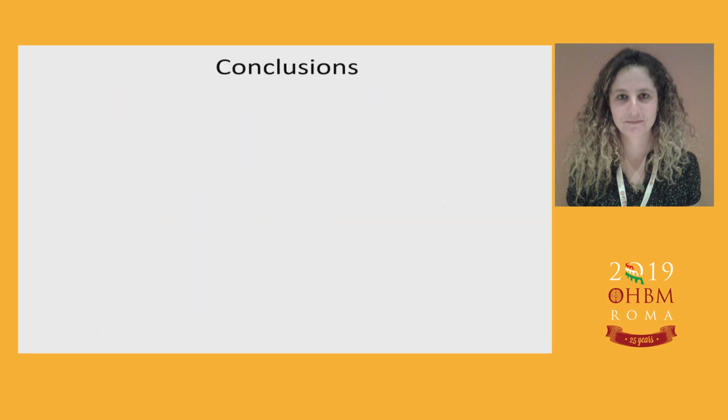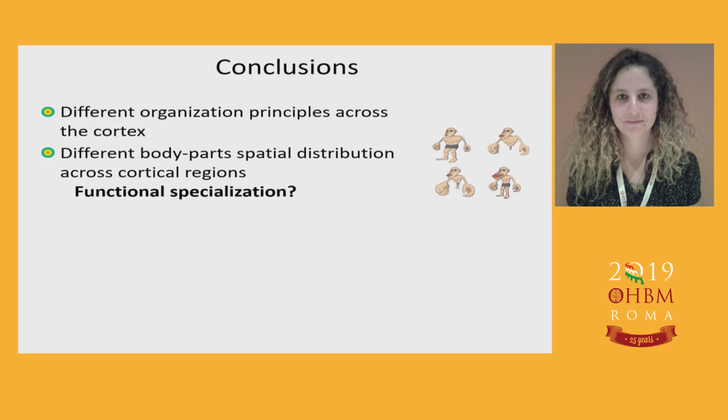Okay, so let us conclude and suggest some interpretation of these results. First of all, we saw that there are different organization principles across the somatosensory representation, and more specifically, that there are different body part spatial distributions across functional regions. We suggest that these features may imply some functional specialization that might rely on the interaction between somatosensory processing and other processes.